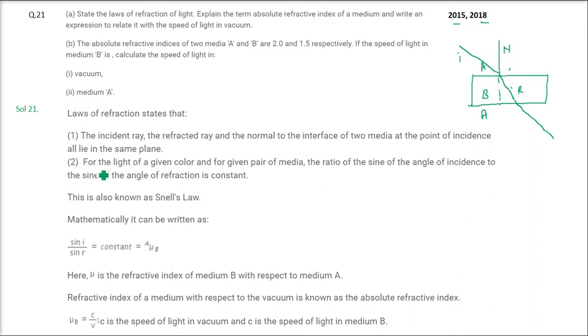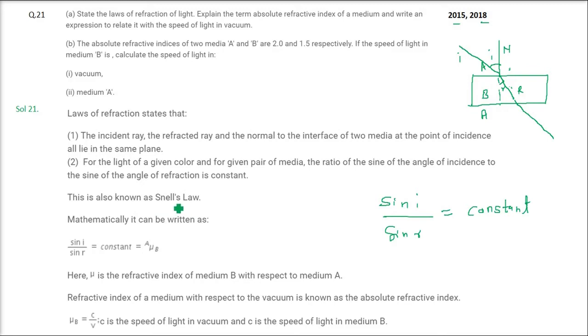The next one is, for the light of a given color and for a given pair of media, the ratio of the sine of angle of incidence, that is, you take sine i, to the sine of the angle of refraction, that is sine r, is going to be some constant. This is called Snell's law.